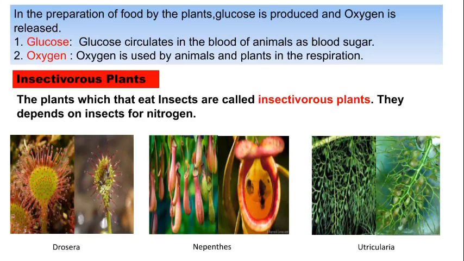They depend on insects for nitrogen. In the first picture you can see some examples of insectivorous plants: Drosera, Nepenthes, Utricularia. In the first picture, a honeybee came and sat on the Drosera plant, and the Drosera plant is eating the honeybee. So these are insectivorous plants.